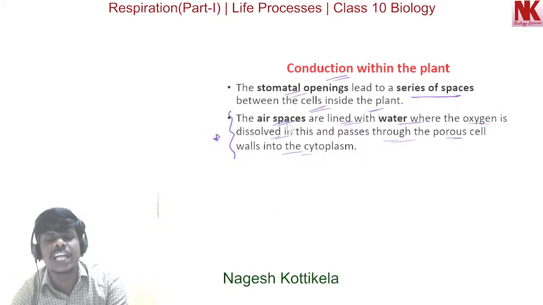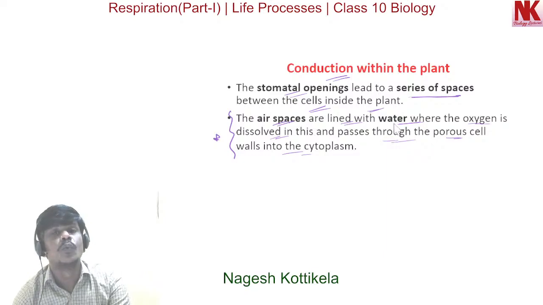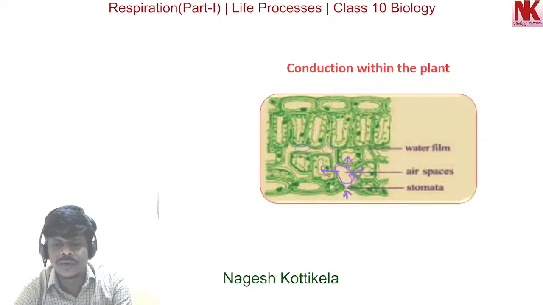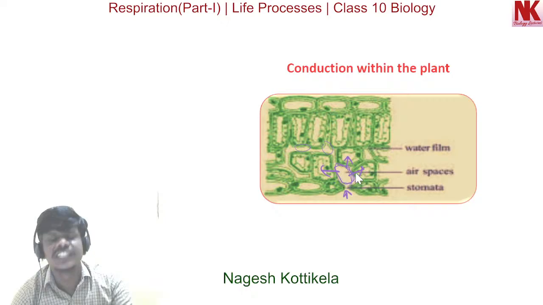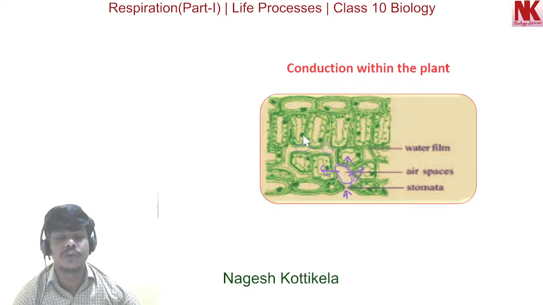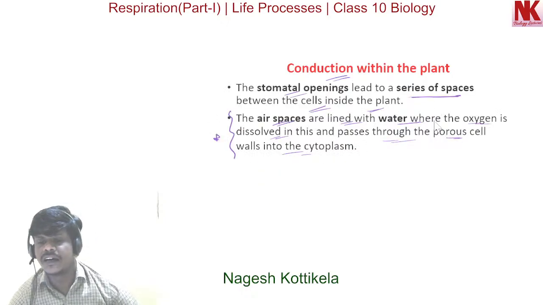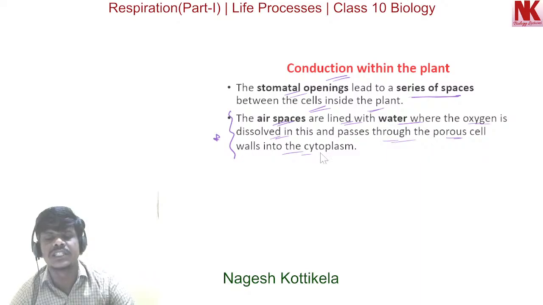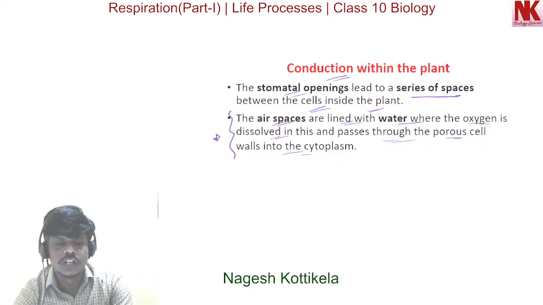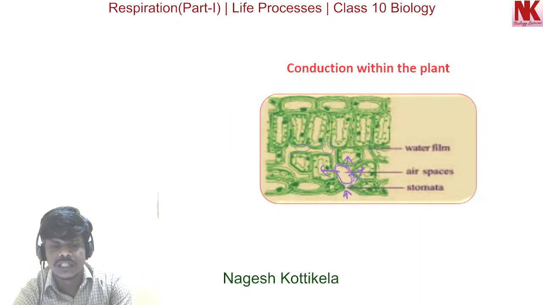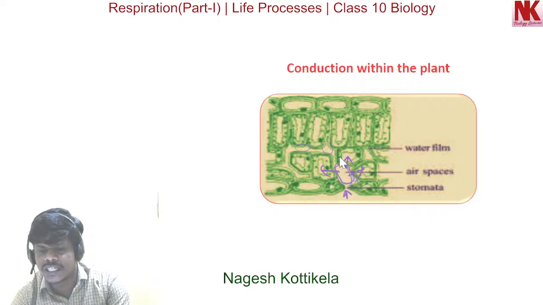The air spaces are lined with water. You can see this is the air space, and it is lined with a thin film of water. Now in this water the oxygen is dissolved and passes through the porous cell walls into the cytoplasm. So through the porous cell walls that are found here, the oxygen can enter into the cell cytoplasm.